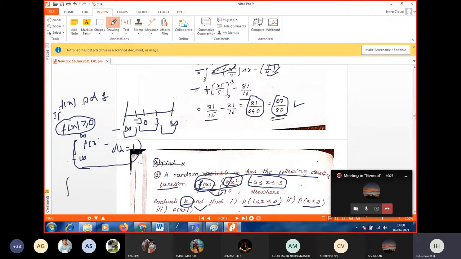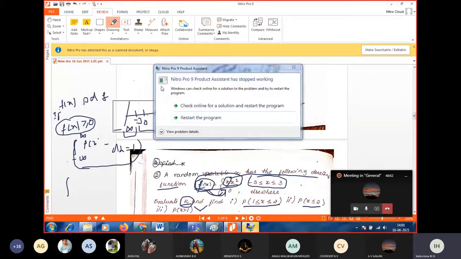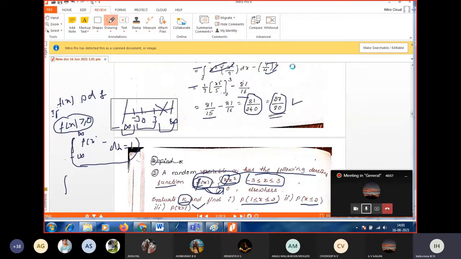It is 0. Okay, this is 0 and this is 0. So our existing interval is minus 3 to plus 3 alone.